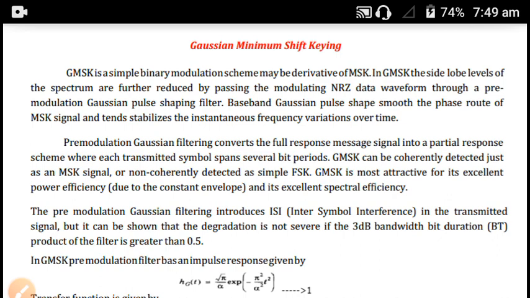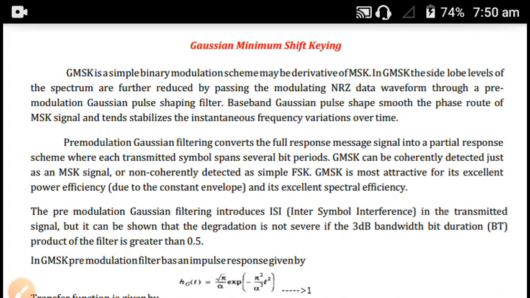That is how in GMSK the side lobe levels of the spectrum are reduced, by passing the modulating non-return to zero data waveform through a pre-modulation Gaussian pulse shaping filter. In this Gaussian MSK, we are just adding a Gaussian pulse shaping filter. The baseband Gaussian pulse shape smooths the phase trajectory of the MSK signal and tends to stabilize the instantaneous frequency variation over time.